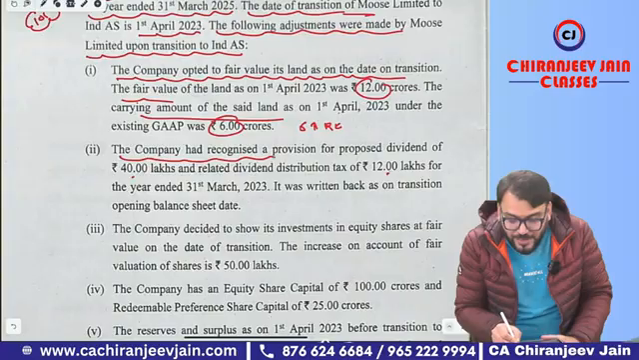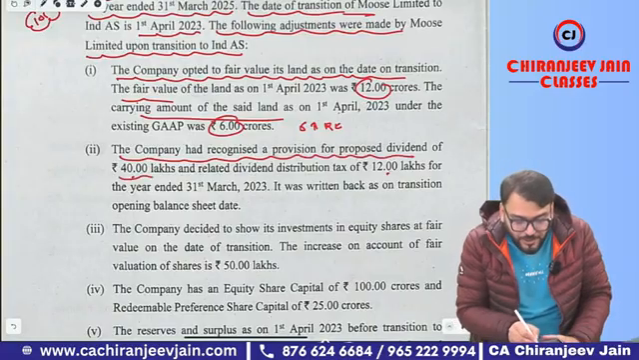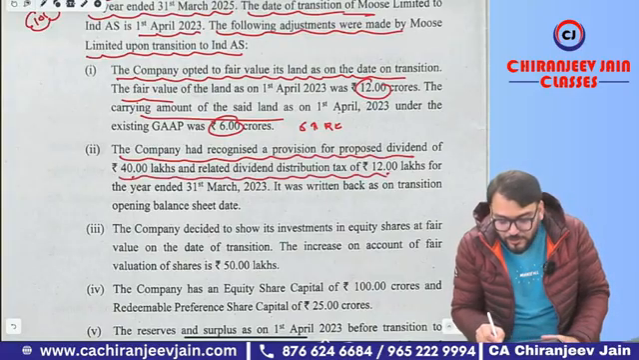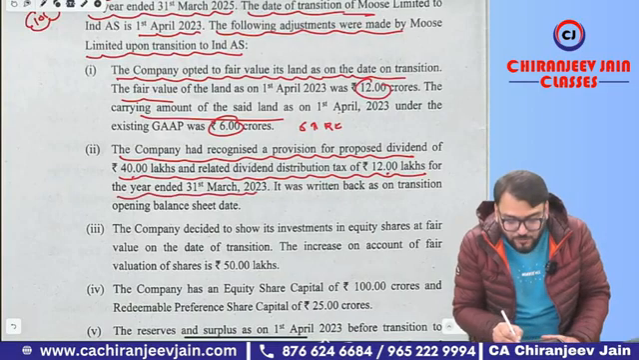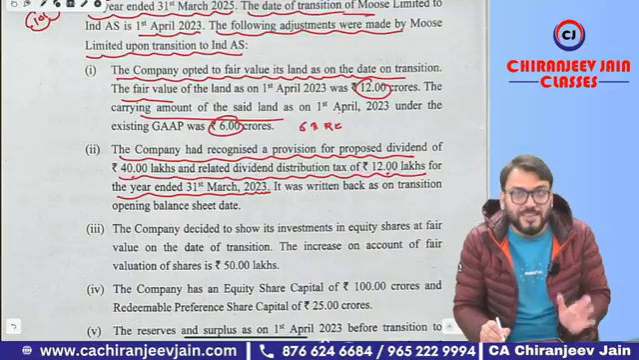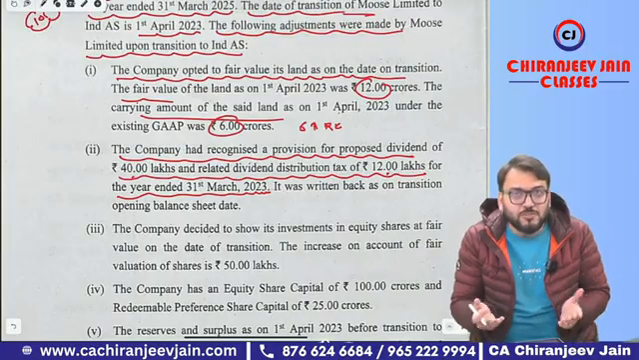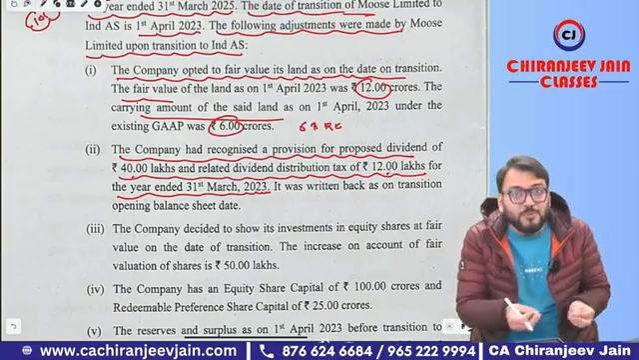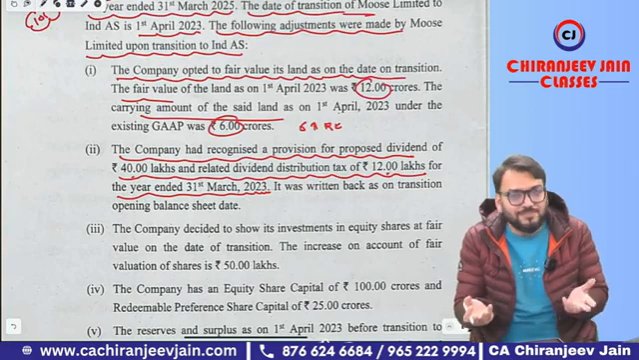The company had recognized a provision for proposed dividend of 40 lakh and related dividend distribution tax of 12 lakh for the year ended 31st March 2023. This is a question which they have copy-pasted from a past year attempt. However, now there is no dividend distribution tax. I don't understand, when they copy-paste any question, they should modify the question, but we need to accept it.